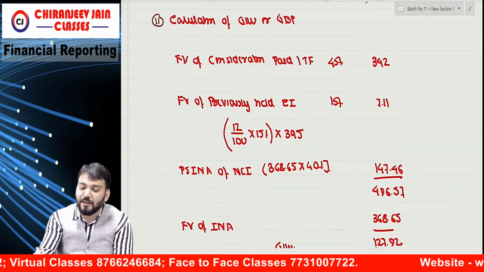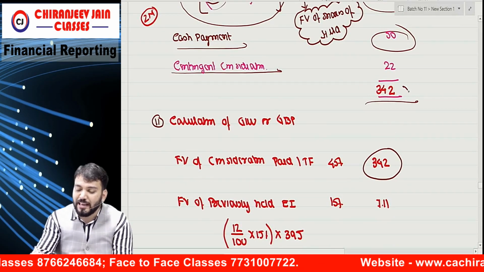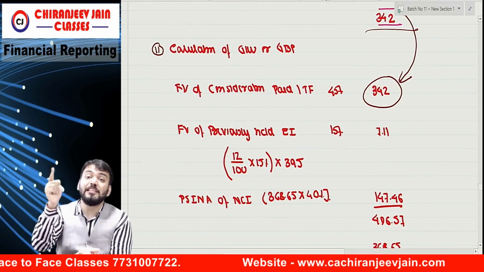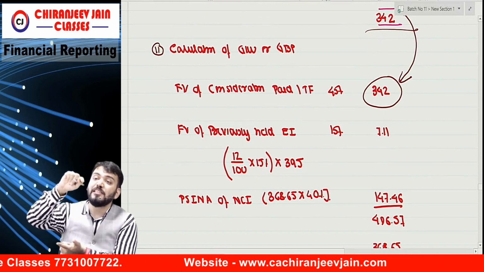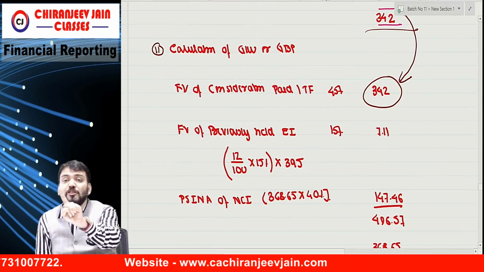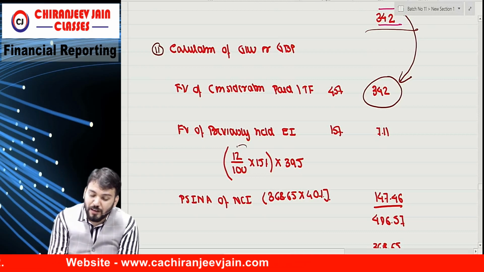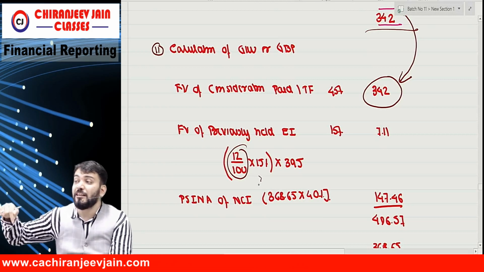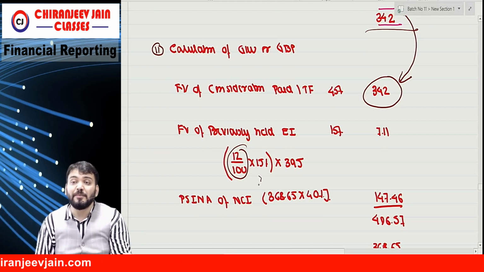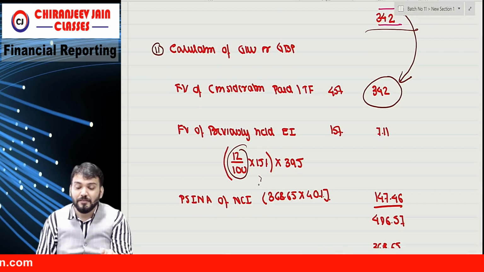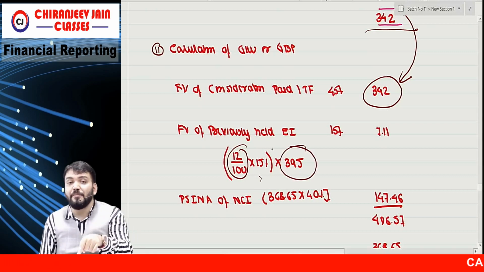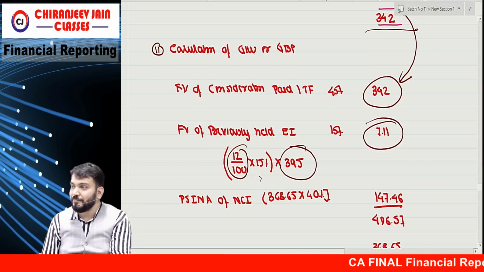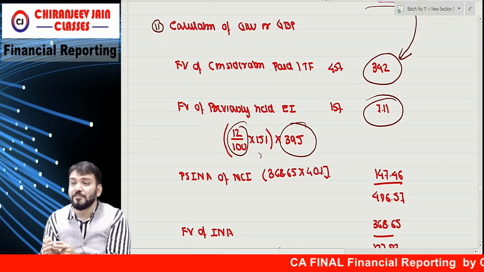What is the fair value of consideration transferred? Already we calculated 342. Now we'll find out the fair value of previously held equity interest. They were holding 15% of 12 crore, so 0.12 crore shares into 15% into the current market price. Current market price they have given for S Limited is 395. So that becomes the fair value of previously held equity interest, 7.11.